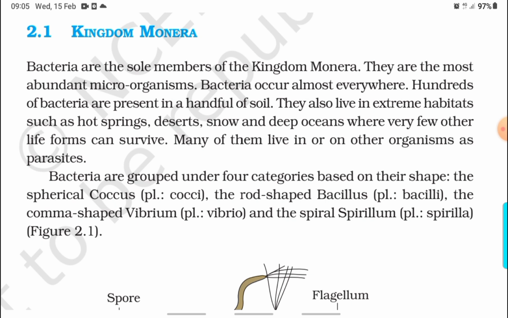Bacteria are grouped under 4 categories based on their shape: the spherical coccus, plural cocci; the rod-shaped bacillus, plural bacilli; the comma-shaped vibrio, plural vibrios; and the spirillum, plural spirilla.